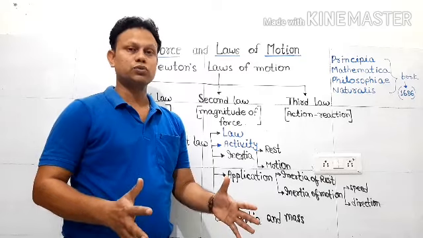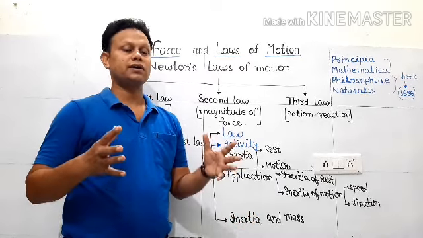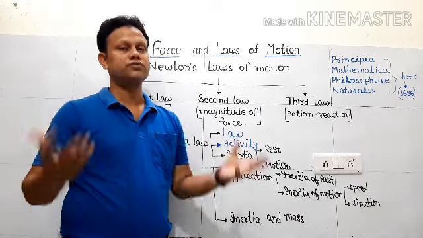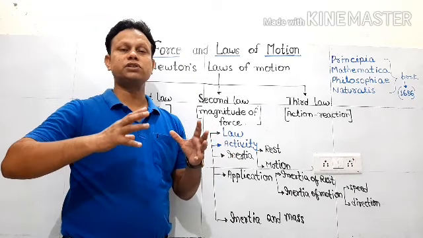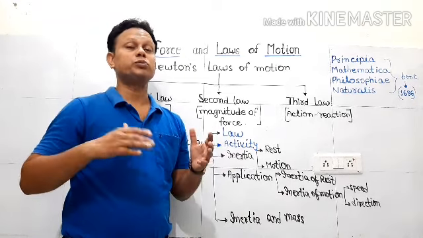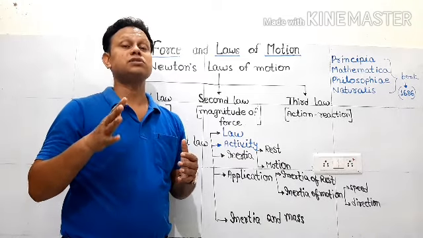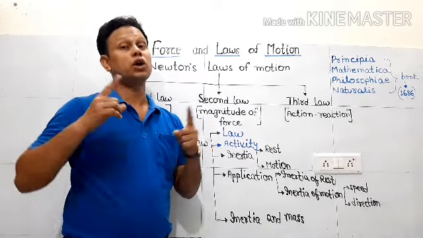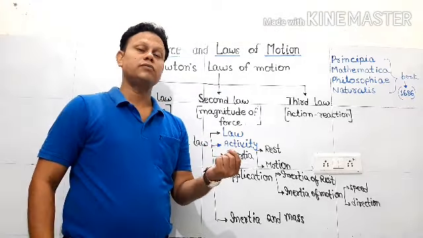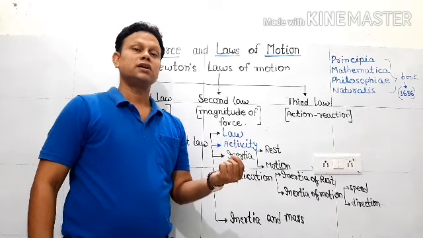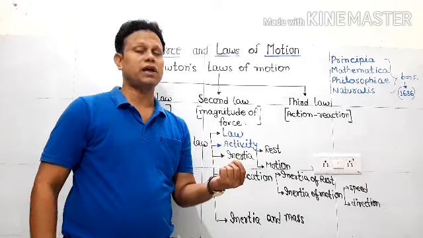But when we talk about a large stone, it has a greater mass, and greater mass means you have to apply a larger force. Whenever it is measured that some object needs a large amount of force to be changed from rest to motion or motion to rest, that means it has a large tendency to not change, because it requires a large force to be changed. In the case of a pebble, which has a smaller mass, it is easy to break its tendency by applying a small force.